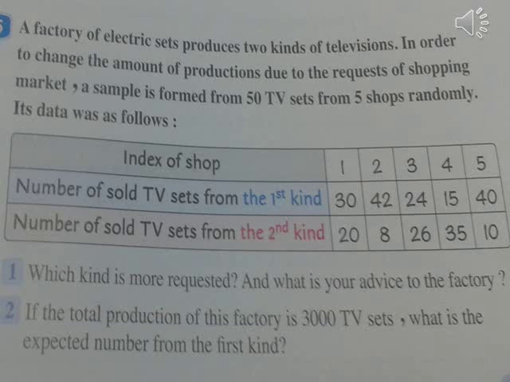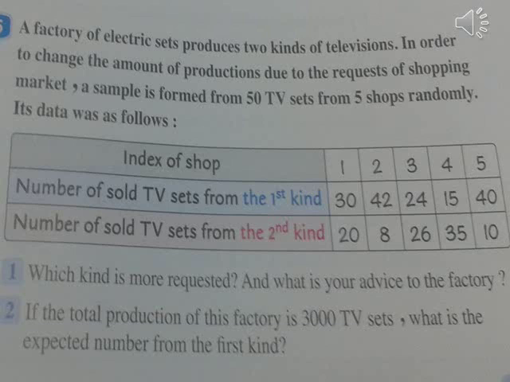Index of shop: 1, 2, 3, 4, and 5. Number of sold TV sets from the first kind: 30 in the first shop, 42 in the second shop, 24 in the third, 15 in the fourth, 40 in the fifth.